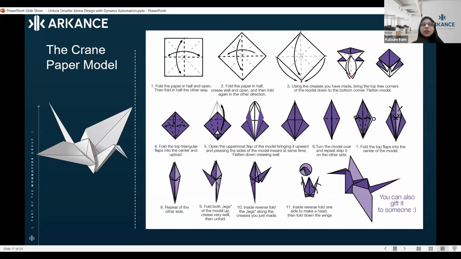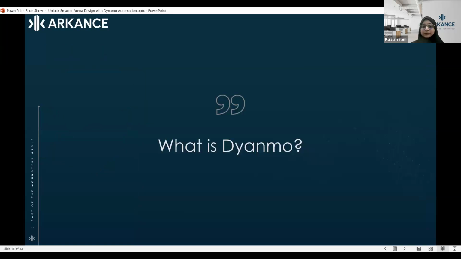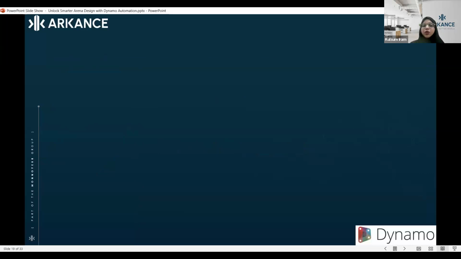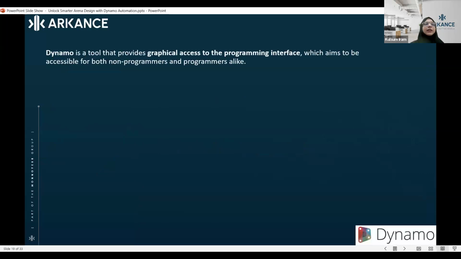That's a best example to understand how Dynamo works. Instead of having text-based programming or textual instruction, we are going for visual. Now, I would like to talk about what is Dynamo. If we go by definition, Dynamo is basically a tool in which we can have a graphical access to a programming interface.